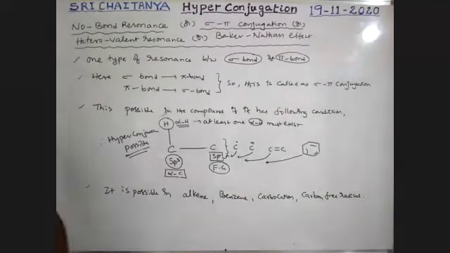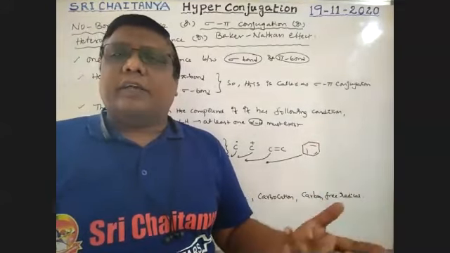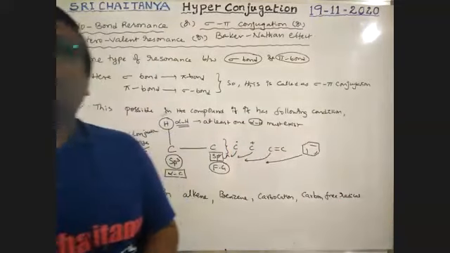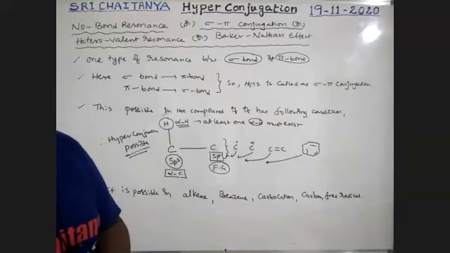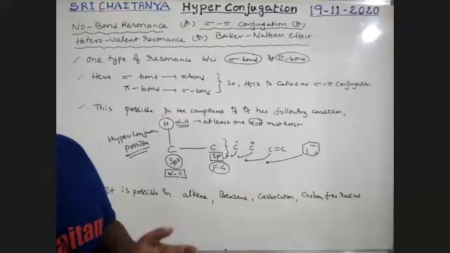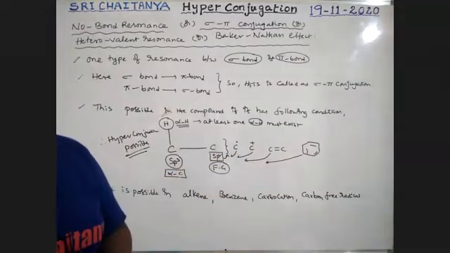In these cases carbon is sp2, and an sp3 carbon may be attached, so this concept is applied. Up to now, is there any doubt? It does not apply always. If this condition holds good, we automatically apply the hyperconjugation effect.